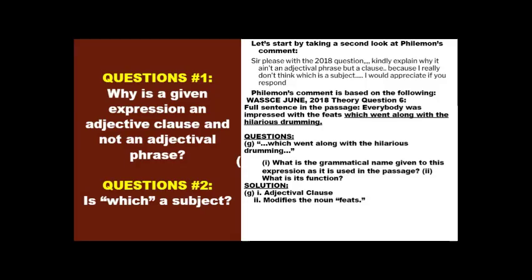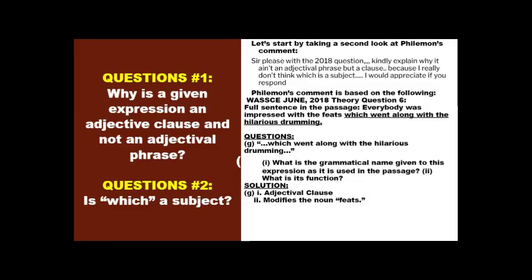He has the notion that this should be a phrase, and then he is stating categorically that he doesn't really think that the word which can be a subject. If you understand what a clause is, a group of words that contains the subject verb combination.